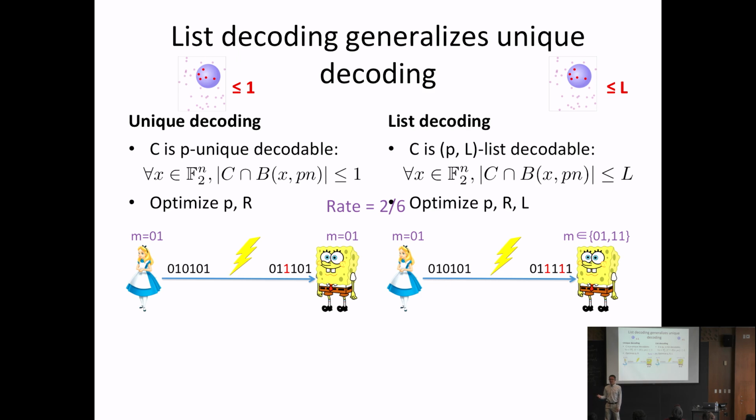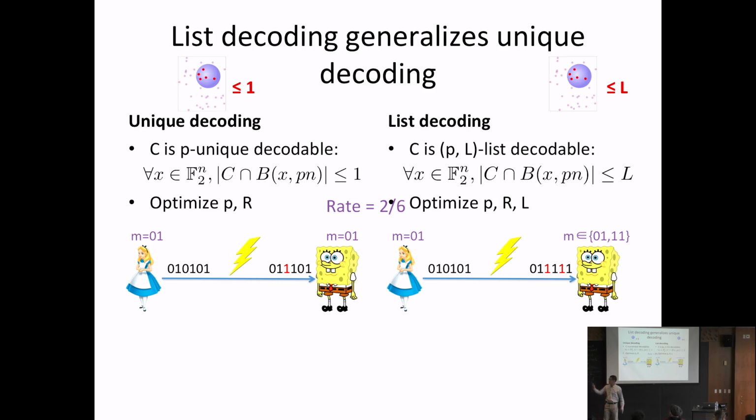So throughout this entire talk, you should think of p, R, and L all as constants, and you should think of n as going to infinity. So sometimes during the talk, I might talk about codes, when really I mean a family of codes. Okay, so what do I mean by that? Notice that it's pretty easy to make a code with positive rate. You just need C to have 2 elements. But what we're really interested in is a family of codes such that as n goes to infinity, the rate approaches some non-zero constant. So I might say constant rate codes when I really mean a family of constant rate codes. And if I say codes, I mean a family of codes with these parameters.